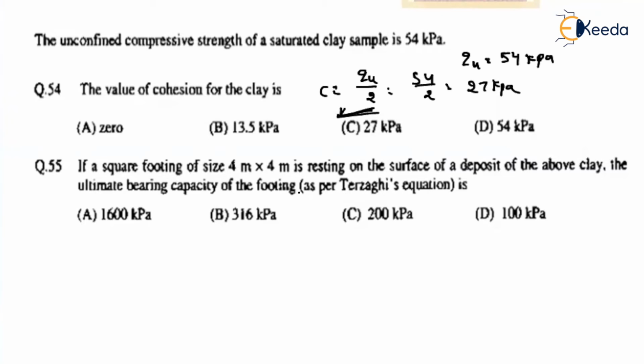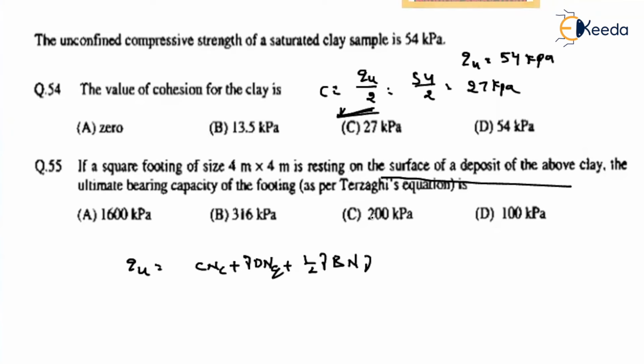If a square footing 4 by 4 is resting on the surface of a deposit of the above clay, the ultimate bearing capacity. So the footing is resting on the surface. In general, according to Terzaghi, what is the ultimate bearing capacity? c Nc plus gamma D Nq plus half into gamma into B into N gamma, isn't it? So what is the type of the soil? The type of the soil is nothing but purely clay. That means the C parameter will exist. And this footing is resting on the surface. As it is resting on the surface, this value goes to 0.